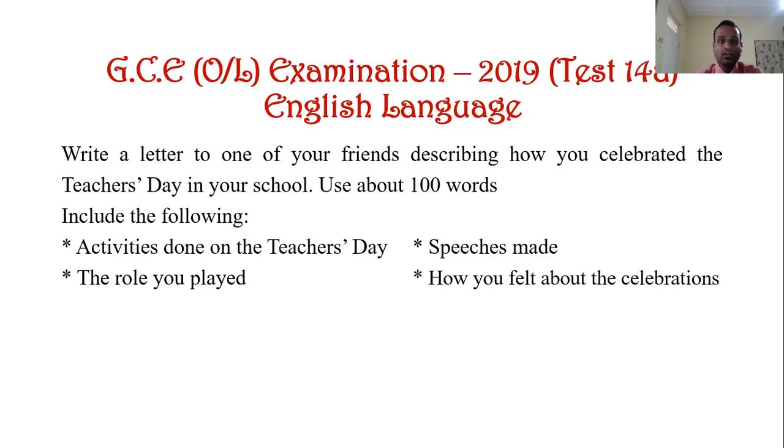Okay, let us do some activity on writing letters. Here is the question. Read the question. You experience a constant power cut in your area. Inform this problem to the chief engineer of the Ceylon Electricity Board. Use about 100 words. Include the following consequences and request made. So here you should be able to understand that you are going to write this letter to the chief engineer of the Ceylon Electricity Board.